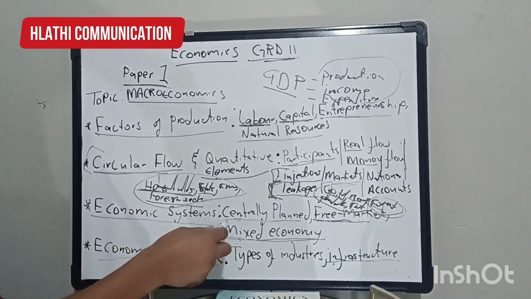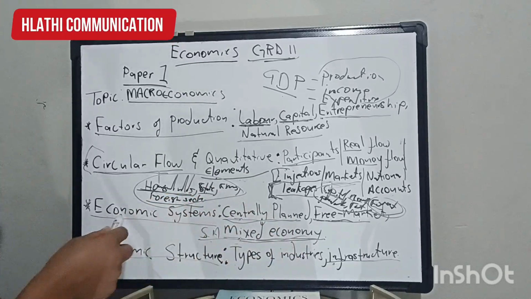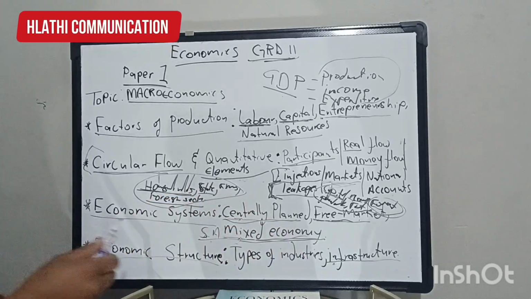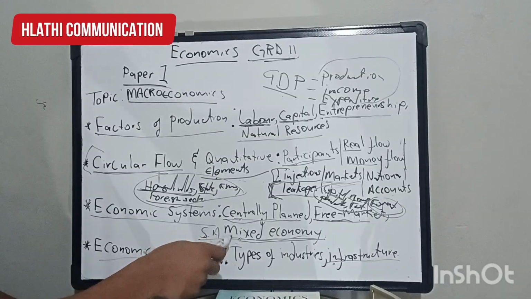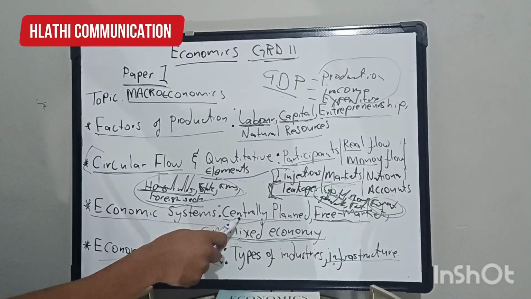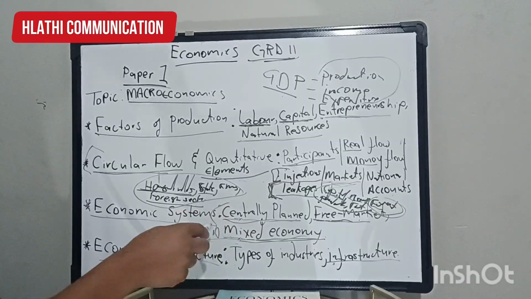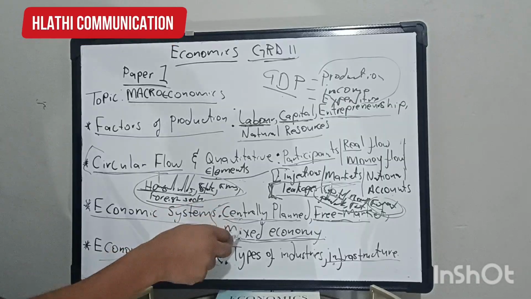Either you compare between the central planned system and the mixed system. Basically, in that essay, you'll be writing about the advantages or disadvantages of the mixed system. At the very same time, you'll be discussing the central planned system, because the question said you must compare and contrast, meaning you are doing a comparison between the two.